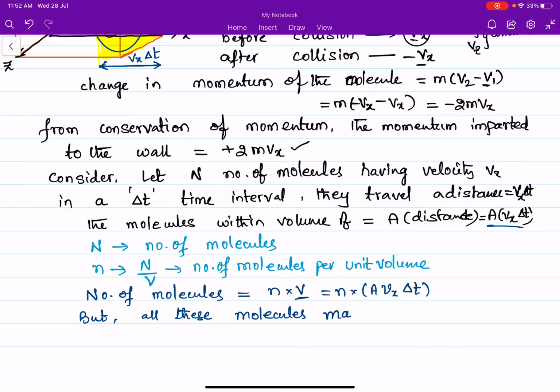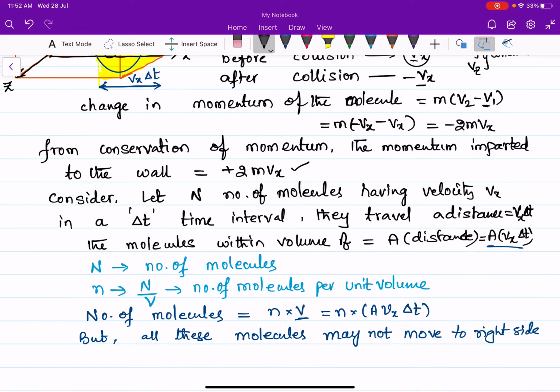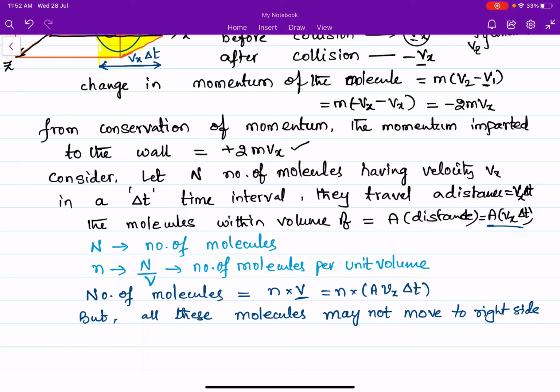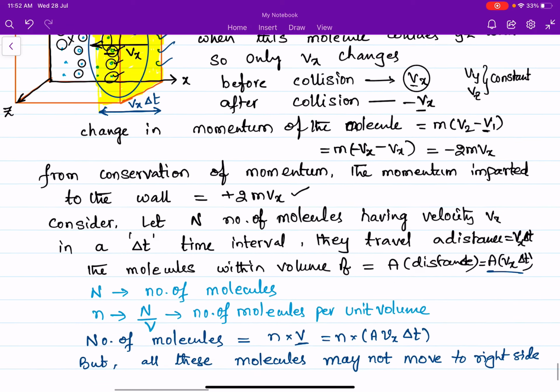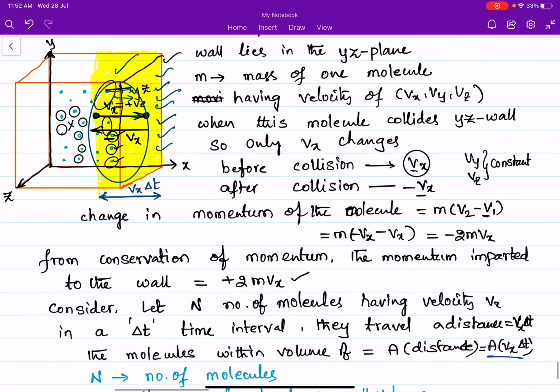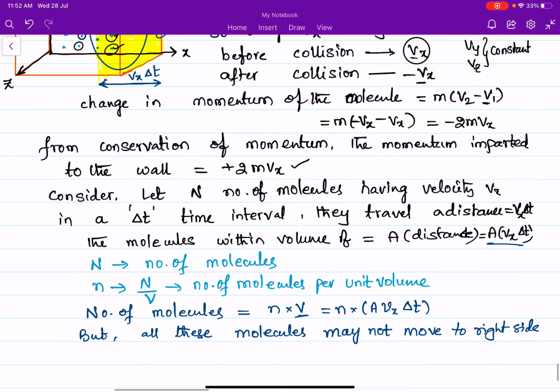They are not human beings, they do not follow our instructions. So all the molecules within the yellow shaded volume will not move towards right.